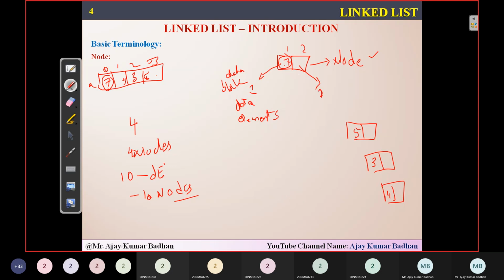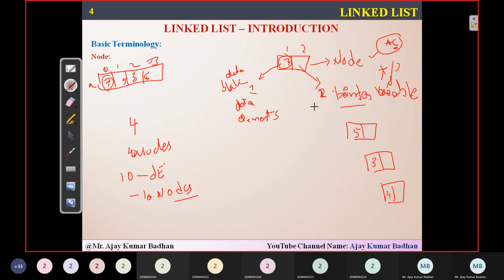So what about the second one here now? This particular block doesn't contain data. It contains a pointer variable. I think you people are familiar with pointers. You might have already discussed that in C language. So the second block, whatever we have within a node, will consist of a pointer variable, something like star P, star C. So C is a variable, and since we have written star before that, we call this a pointer variable. Now this pointer variable will point to the address of the next node.